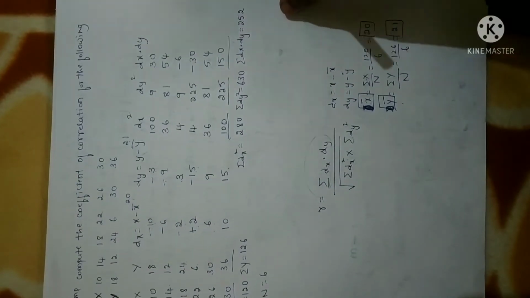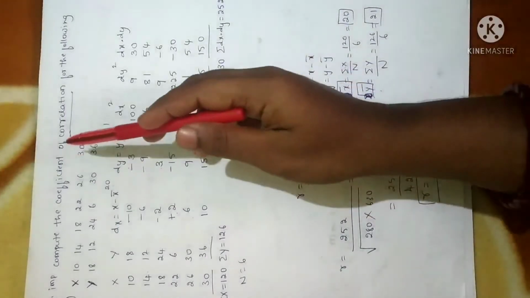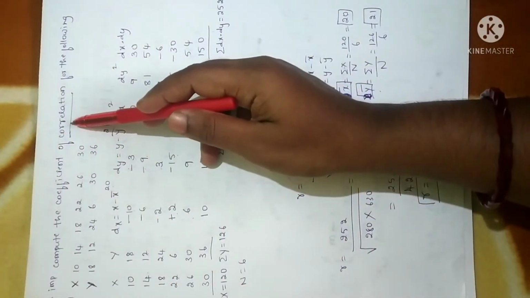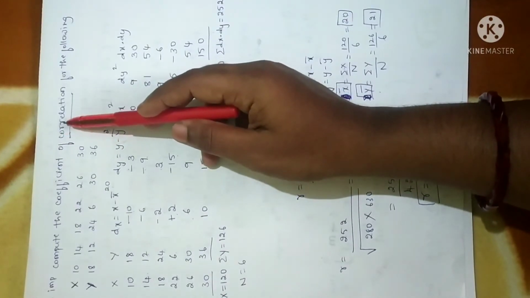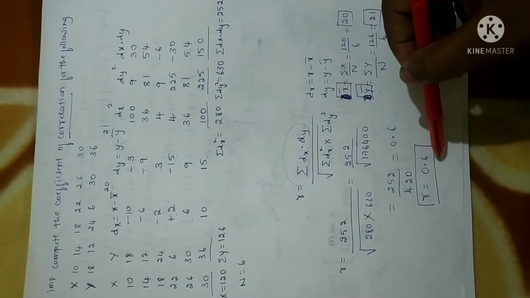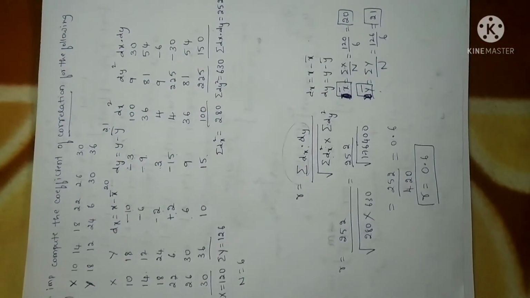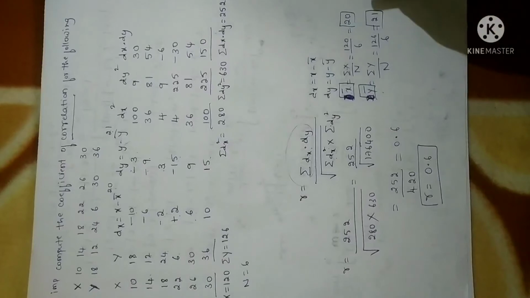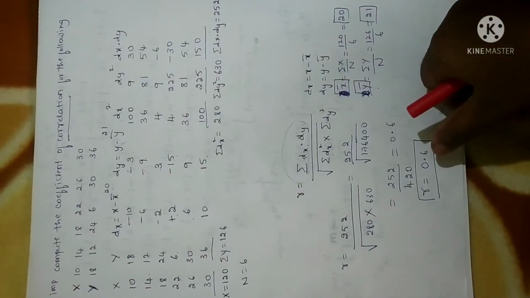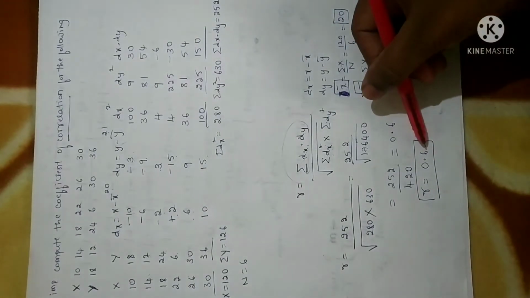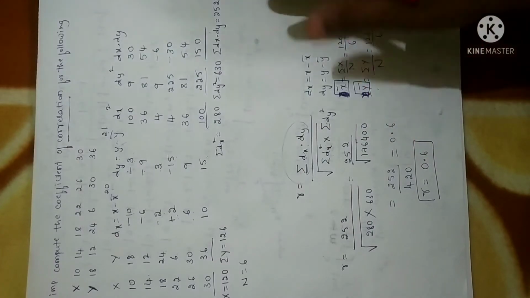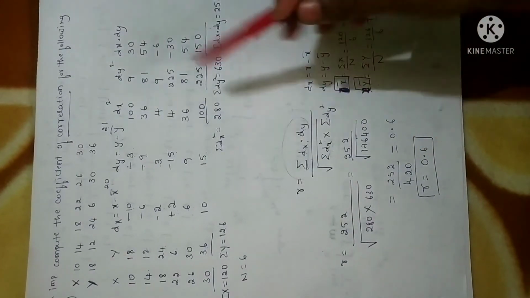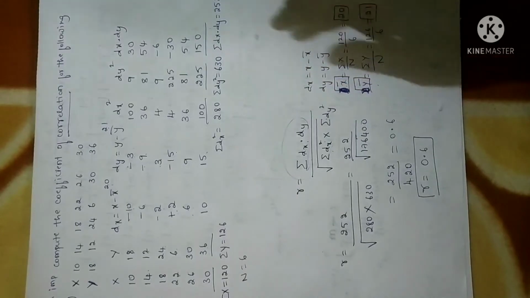I'll just repeat once again. In the given problem, whenever they ask you to find the rank correlation, then only you can go for Spearman rank correlation. If not, you have to do Karl Pearson correlation. So this is what the required correlation is. And I already said at the beginning that correlation lies between plus 1 and minus 1. Here you can note that correlation is 0.6. Obviously, it is in between plus 1 and minus 1. So whatever answer you get for a correlation will be in between minus 1 and plus 1.